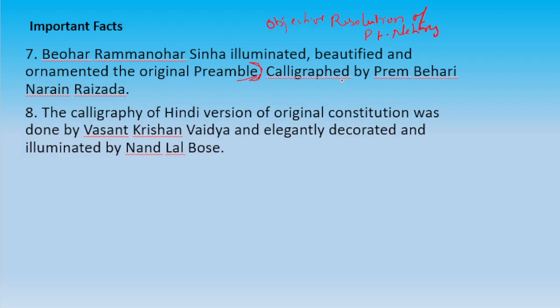So the preamble was basically the objective resolution of Pandit Nehru, and it was calligraphed by Prem Bihari Narayan Raizada. And also, at that point of time, the constitution was written in English and Hindi. The Hindi version of the original constitution was done by Vasant Krishna Vaidya and decorated by Nandlal Bose.